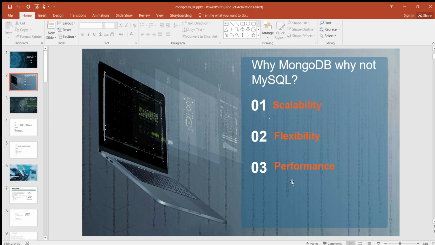Third one, performance. Data is generally stored across multiple tables. Joins have huge performance impact as it requires lots of CPU and resources. Need to install and configure complex caching mechanism to make it faster. So we are moving toward MongoDB.